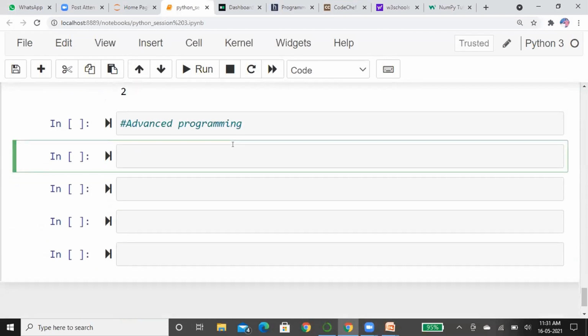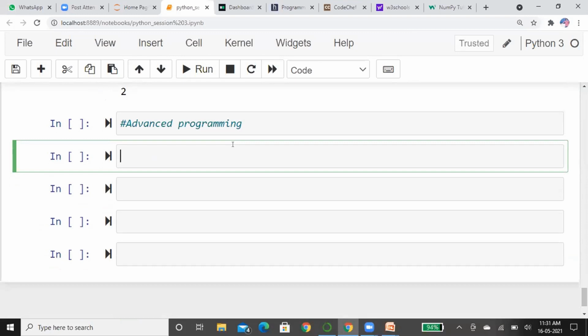Now we are going to talk about some advanced programming logic. Advanced programming logic means I will explain how we have to approach programming. Now we are considering one small question on how to do programming logic.